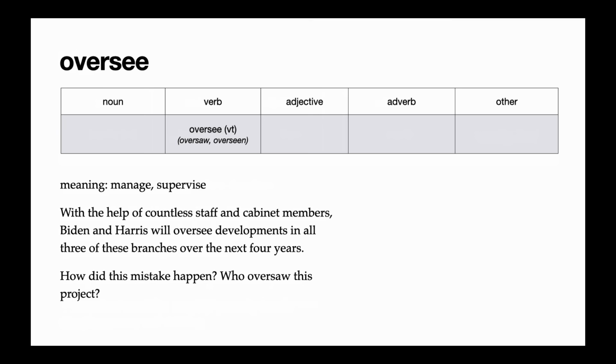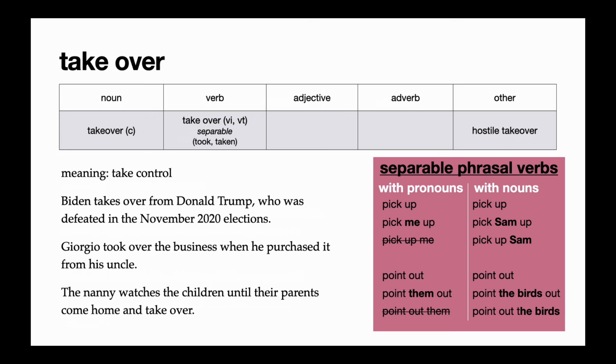In the reading, we said, with the help of countless staff and cabinet members, Biden and Harris will oversee developments in all 3 of these branches over the next 4 years. That means they're going to manage the developments, watch them from up high, and make sure everything is okay. In the last example, it says, how did this mistake happen? Who oversaw this project?